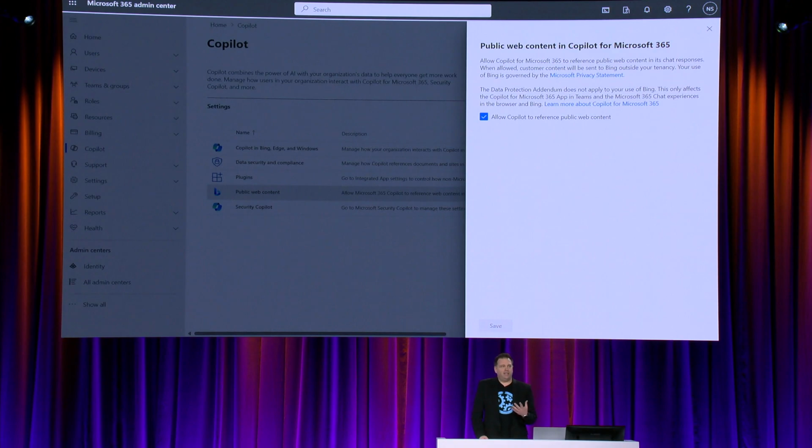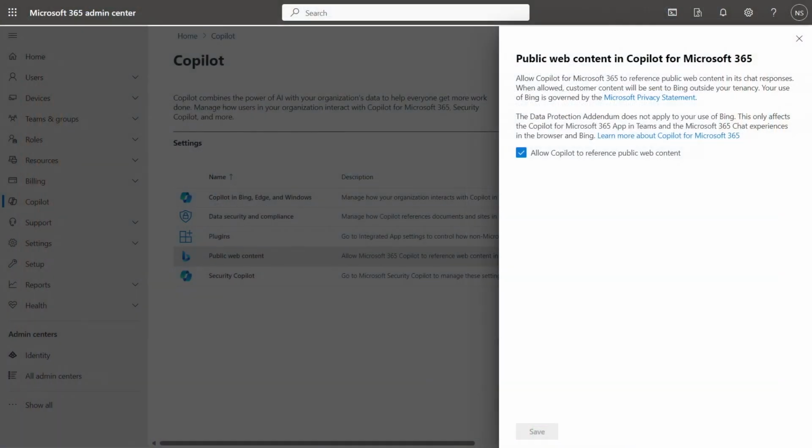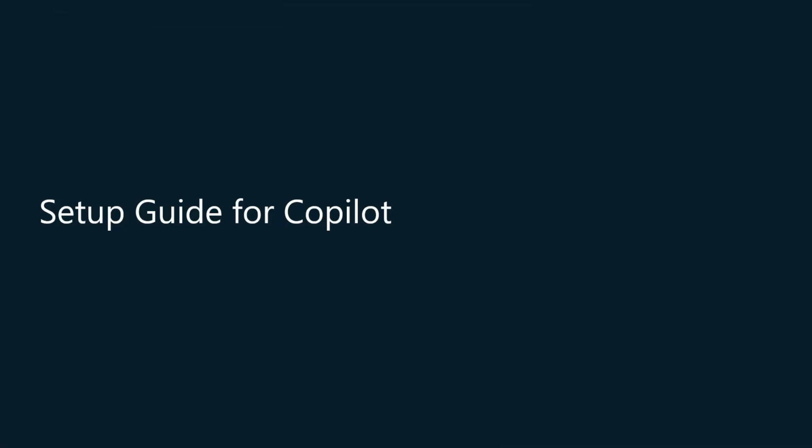And so the last thing that we mentioned earlier in terms of web content, you have the ability to configure the setting as to whether or not Copilot can reach out to the public web and pull content for grounding, again, for recent events where maybe you want to grab content that's after the knowledge cutoff dates of the large language model training. All right, something else that we've set up is the setup guide for Copilot.